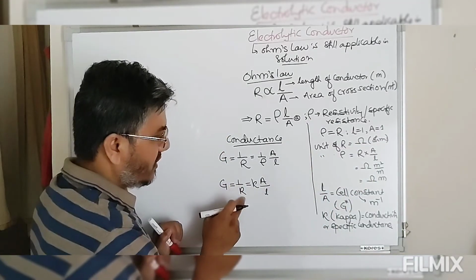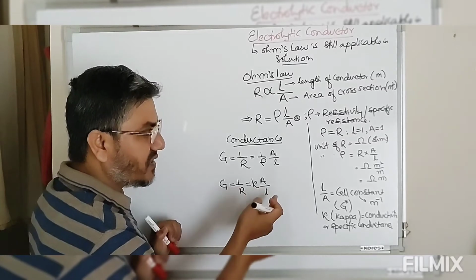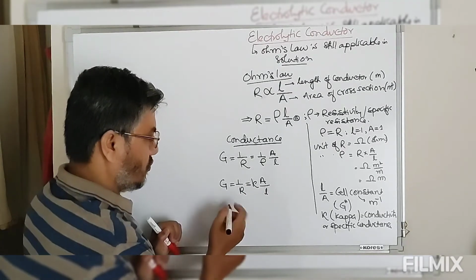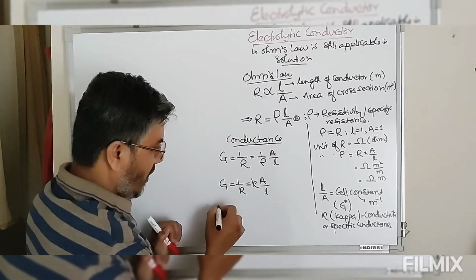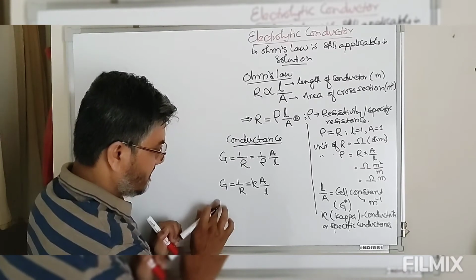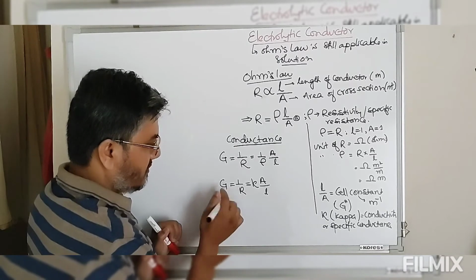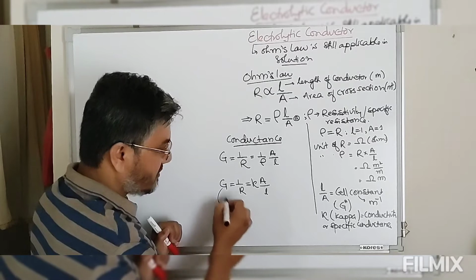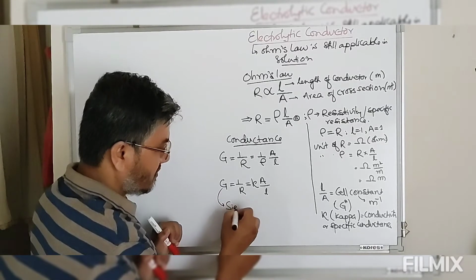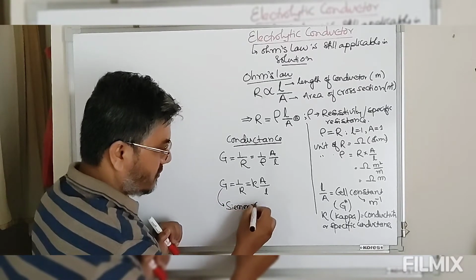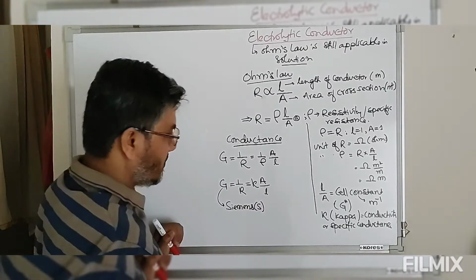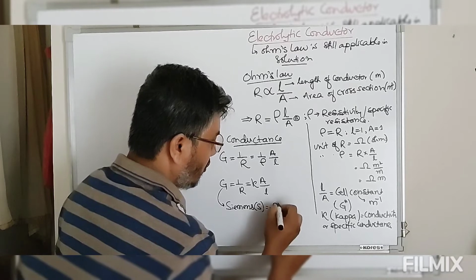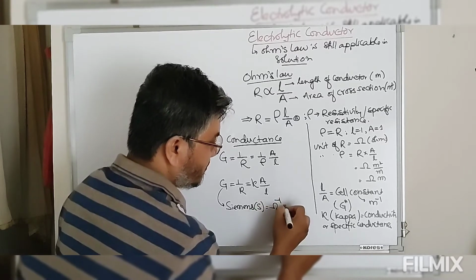So 1 by R is known as ohm inverse, which is also known as mho, or Siemens. So conductance G is measured in the standard unit Siemens, simply S. So G is 1 by R, which is ohm inverse.